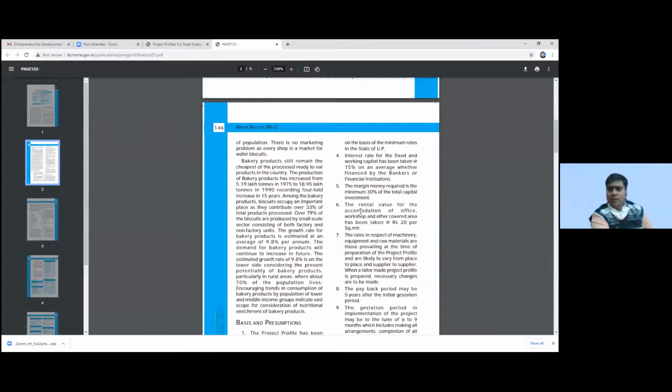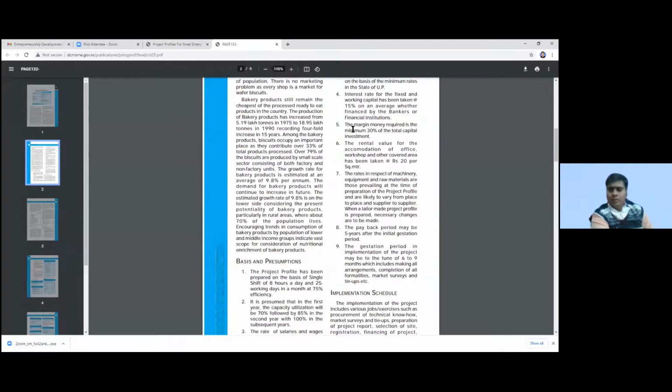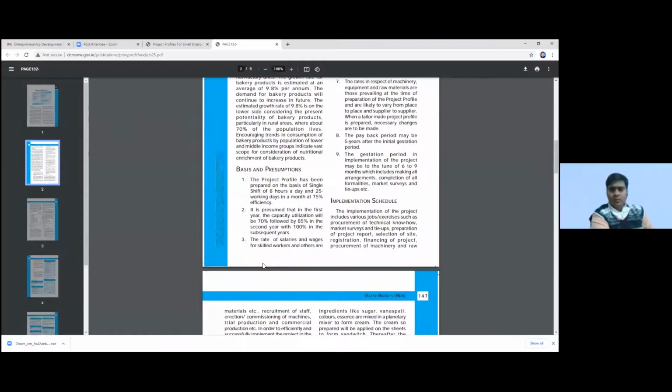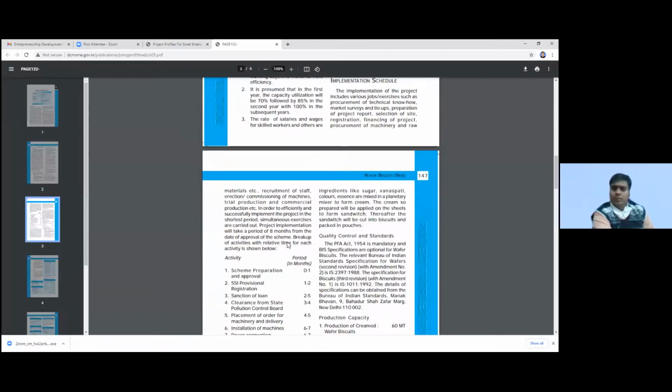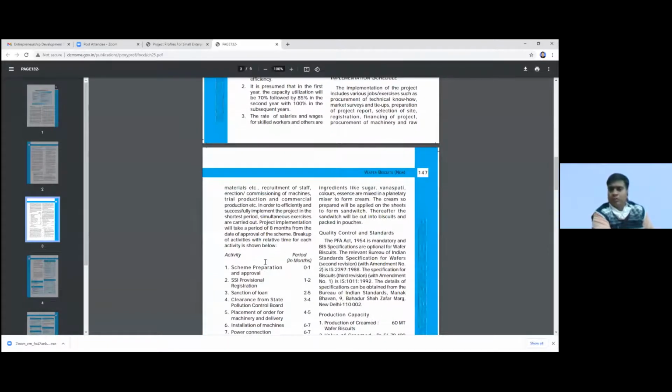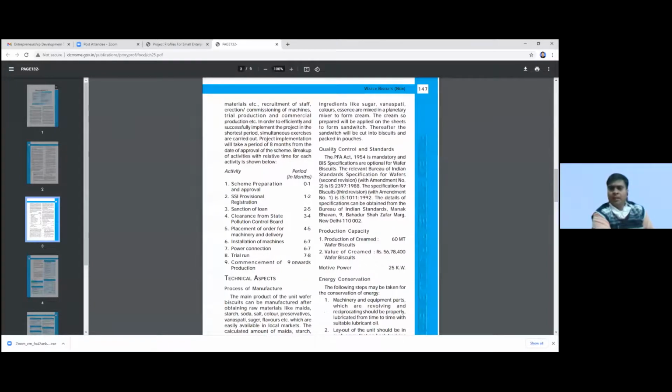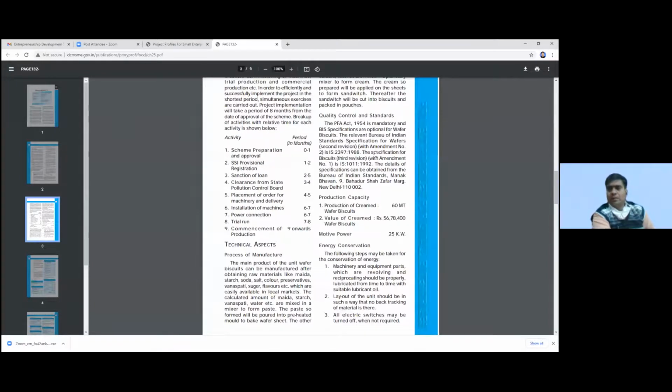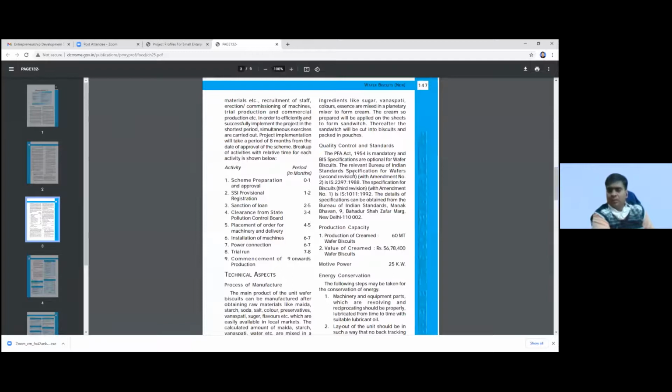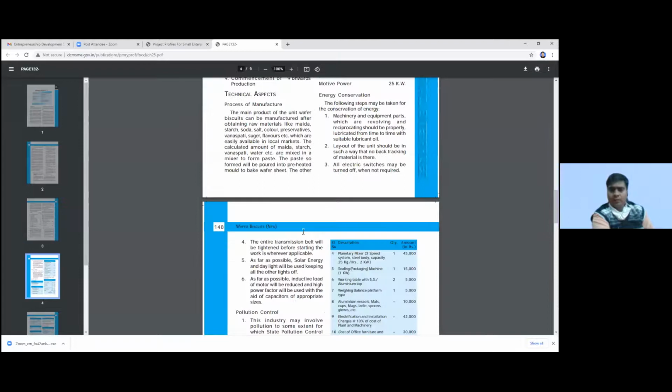Then implementation schedule, meaning how many weeks or months you require to start your business. Then the process of manufacturing you have to cover. Then what are the quality control standards like FSSAI or any other standards required for the manufacturing of the product? You have to mention that.